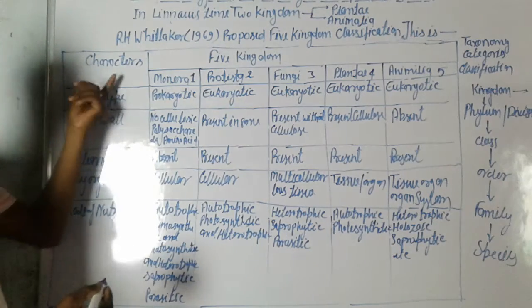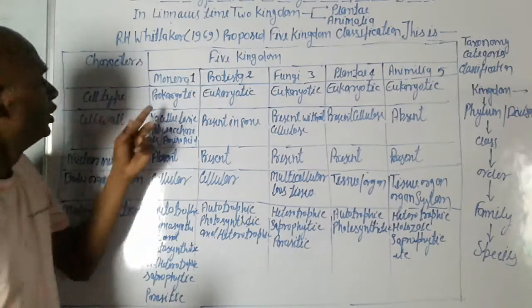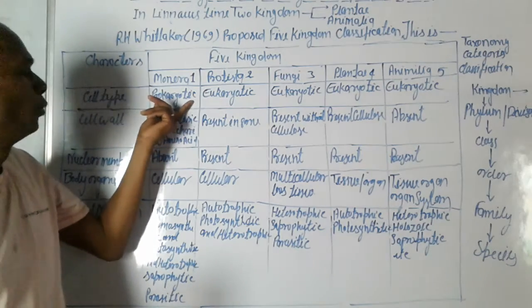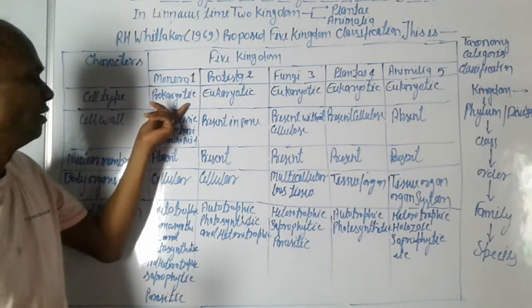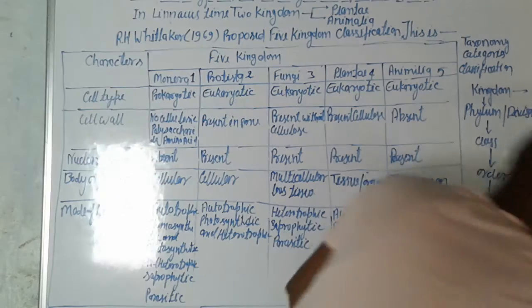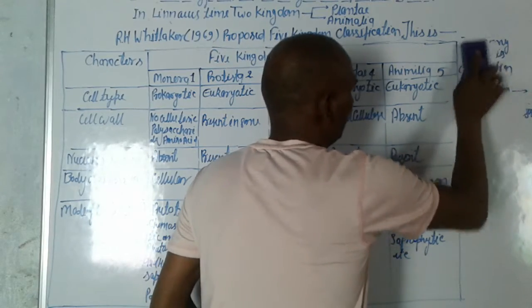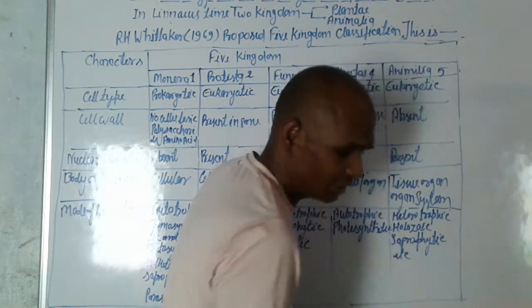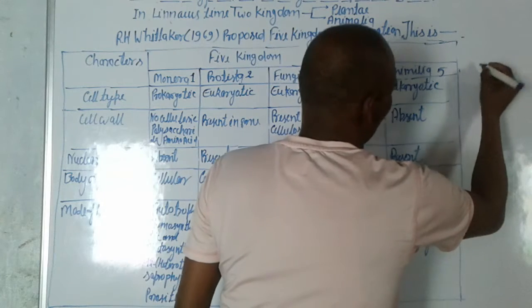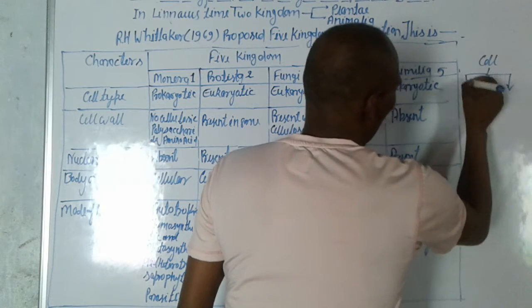First character is cell type. Monera have prokaryotic cells. You know there are two types of cell: prokaryotic cell and eukaryotic cell.